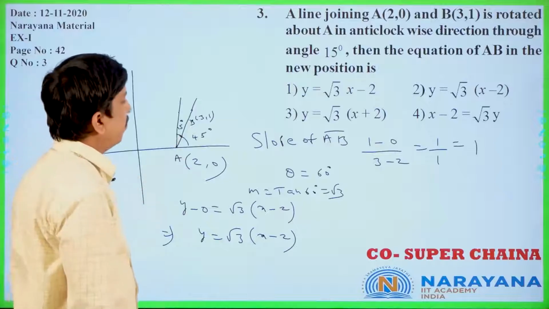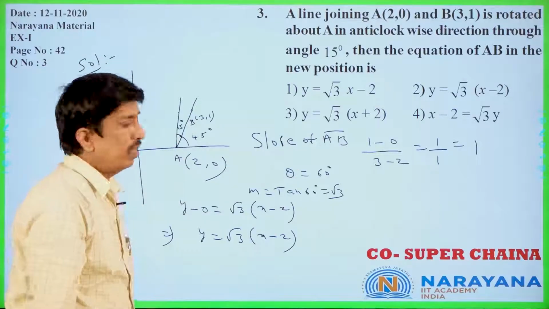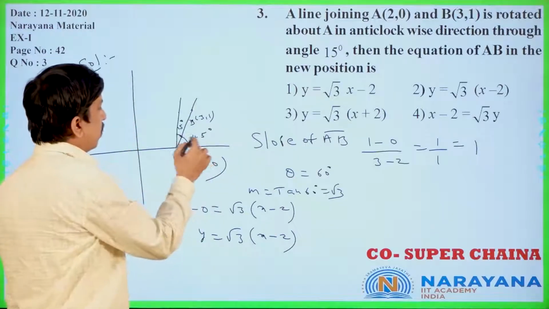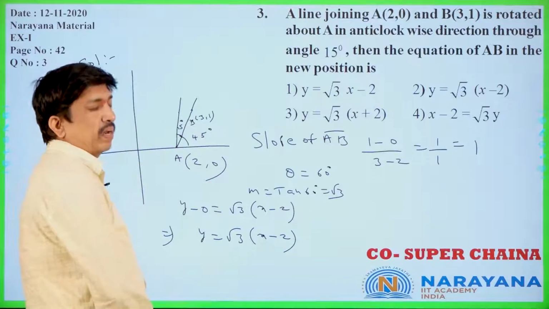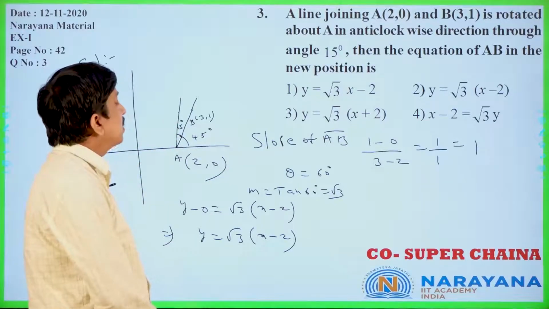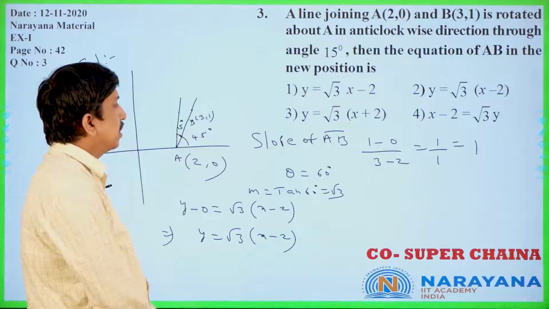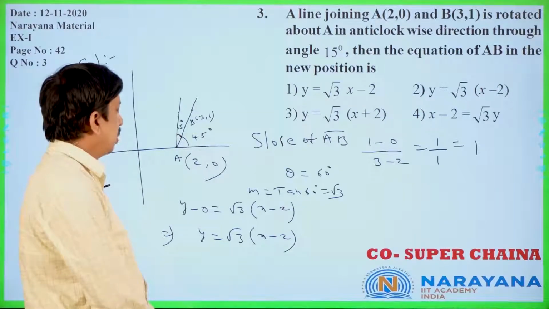Now the slope of AB, if I find, is 1. Then tan theta equals 1 means theta is 45 degrees. The total angle is 60 degrees we are getting. Total angle is 60 degrees means m is equal to tan 60 degrees, that is root 3.